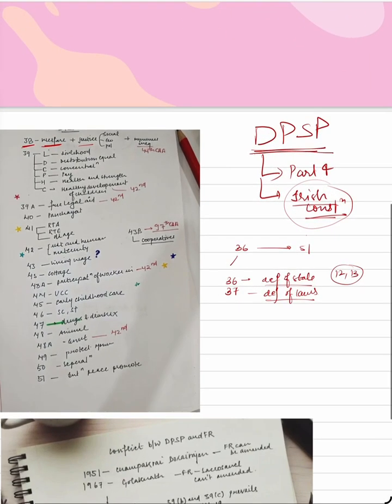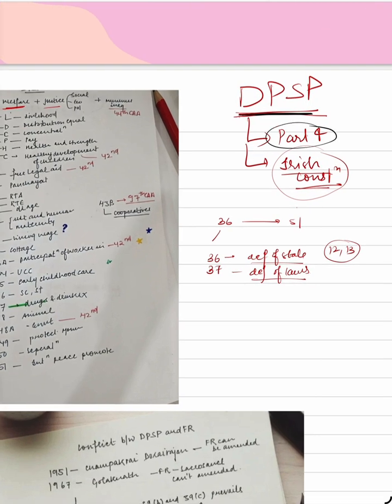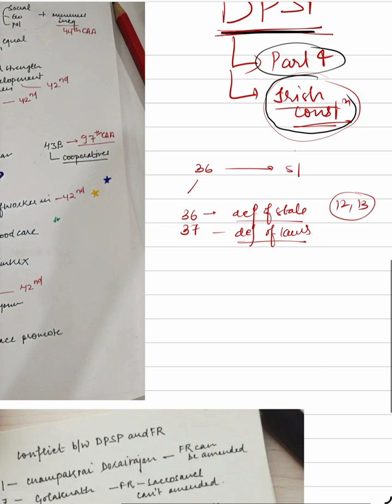Hello, hi. Today we are going to revise DPSP from the prelims point of view. We'll quickly revise it, and I suppose that you have read it once properly from Lakshmikant or any book you are referring to. So DPSP is in Part 4 of the Constitution, and we have borrowed this idea from the Irish Constitution. And in this Part 4, there are Articles 36 to 51.